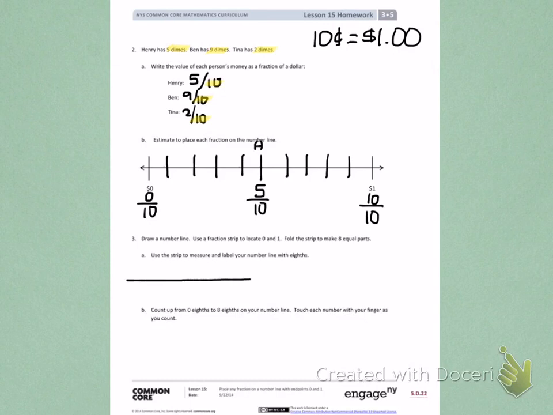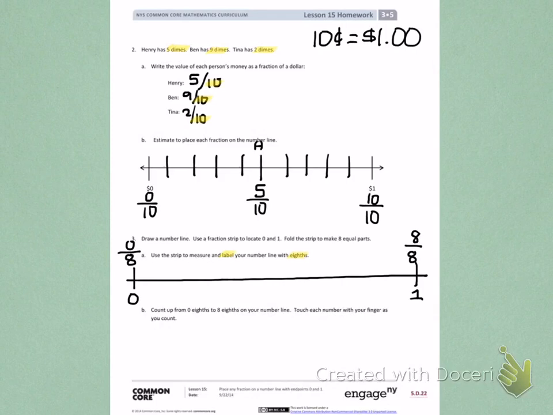So you can draw a number line on your paper and mark the endpoints with 0 and 1. You need to partition your number line into eighths. You also need to label all of your fractions, including 0/8 and 8/8. Go ahead and partition your number line from 0/8 to 8/8, labeling every fraction.